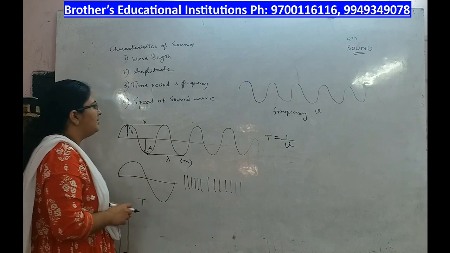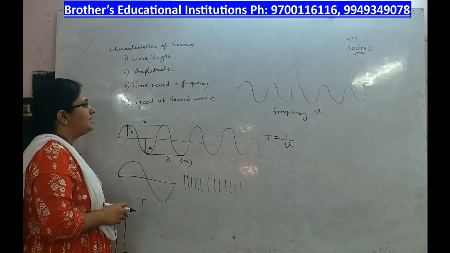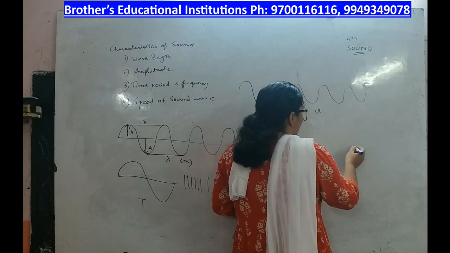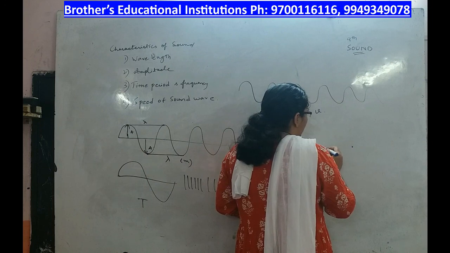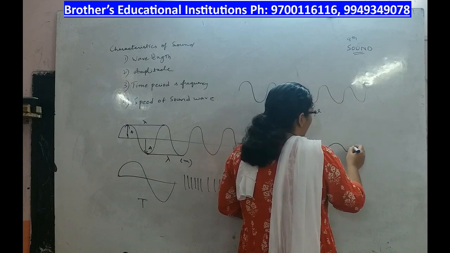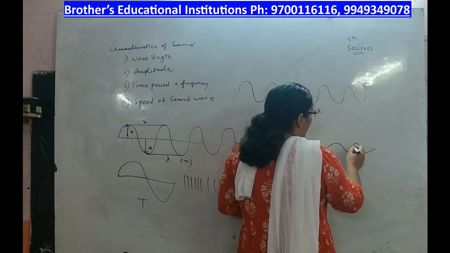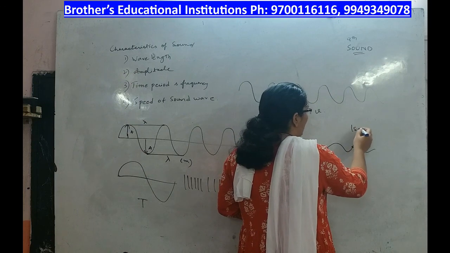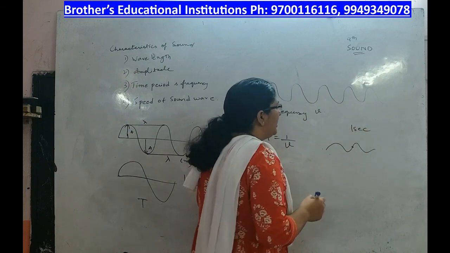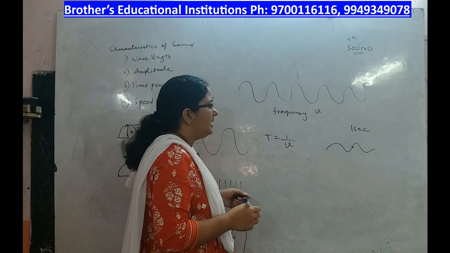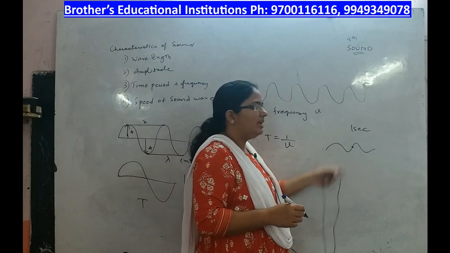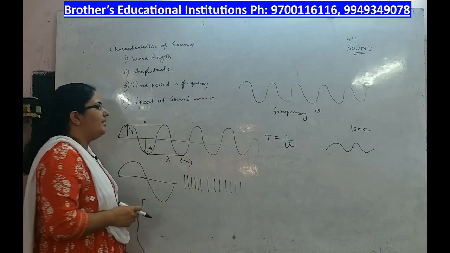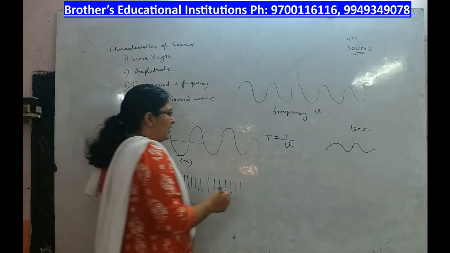Now, the next concept that we have is speed of sound wave. Speed of sound wave is the distance covered by a wave passing through a point in 1 second of time, that is, in a unit time. The distance covered by the sound wave by passing through a point in a unit time, that is called speed of sound wave. Speed is usually denoted by the letter V.